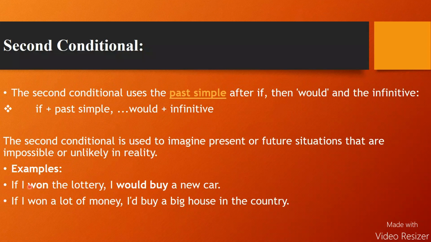Now look at examples. If I won the lottery, I would buy a new car. It seems an impossible situation because I can win or I cannot. If I won the lottery, I would buy a new car. Now look at example number 2. If I won a lot of money, I would buy a big house in the country. Again, it seems an impossible situation because if I fail to win a lot of money, then I would not be able to buy a big house in the country. So, if I won a lot of money, I would buy a big house in the country.